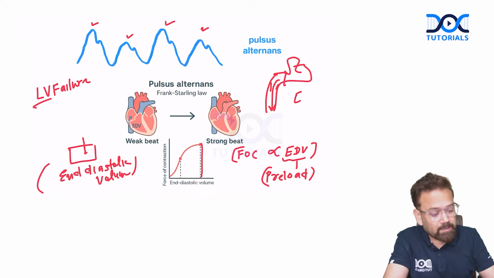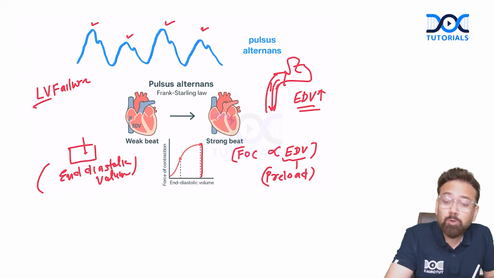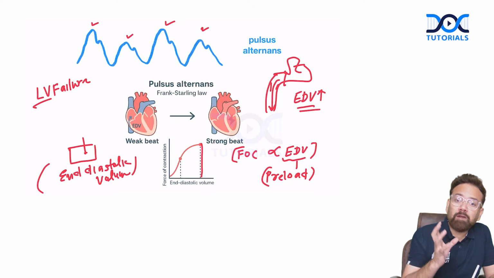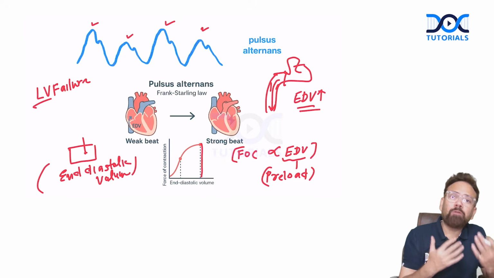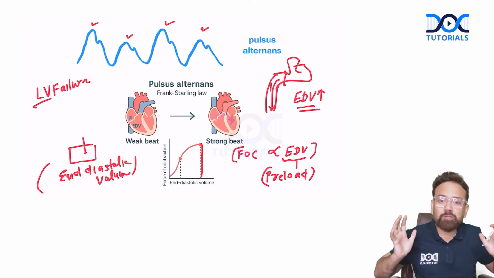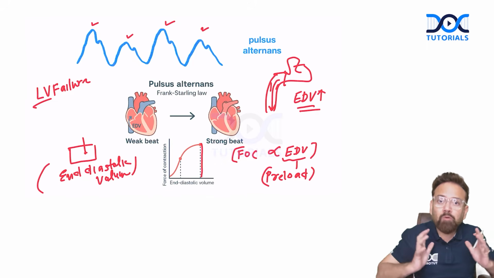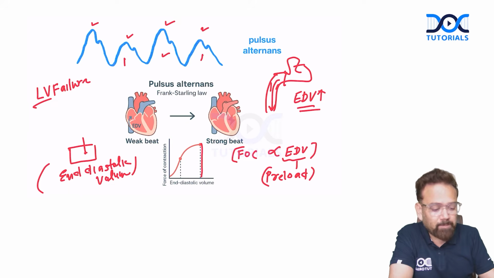So end diastolic volume will increase. Preload will increase because ventricle failure is there. Ventricles are not able to pump the blood into the aorta, and more and more blood backlog will be there. And that will produce stretch on the ventricle, producing more force of contraction. So alternating, this will be a weak pulse, that will be a strong pulse. Weak pulse, strong pulse.